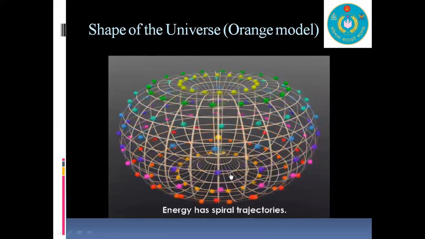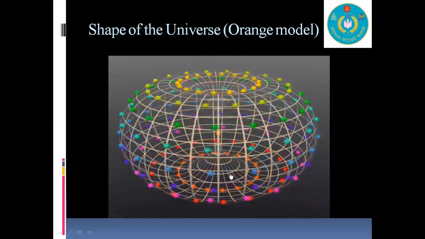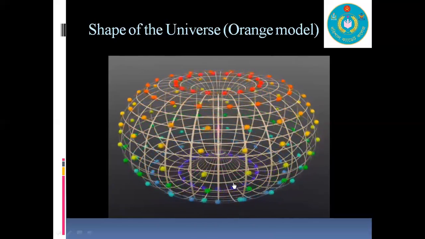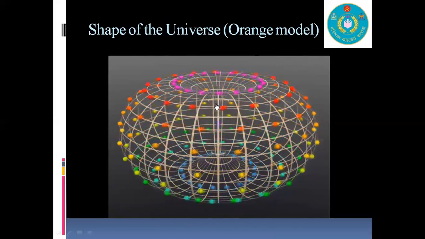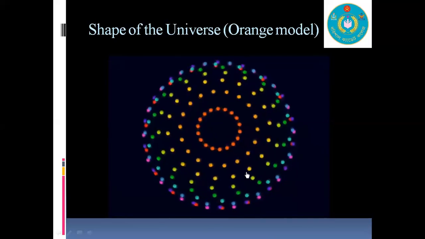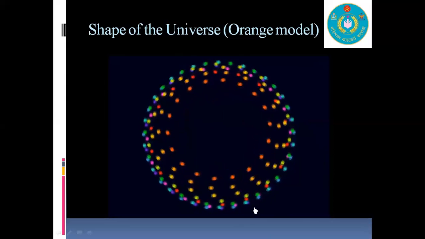With the help of this orange model, we can understand the shape of the universe, and we can easily find that the Big Bang is happening on the upper side and the Big Crunch is happening on the lower side of the universe.